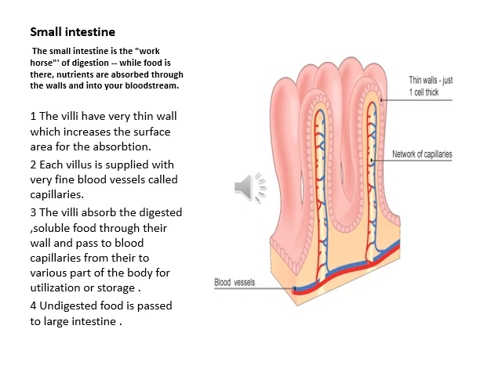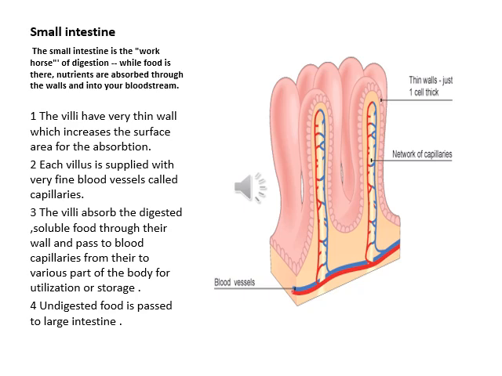Now the inner wall of the small intestine, as you can see on your screen, has millions of minute finger-like projections. They are called villi, and in the singular, a villus. The villi have very thin walls which increase the surface area of absorption in the intestine.